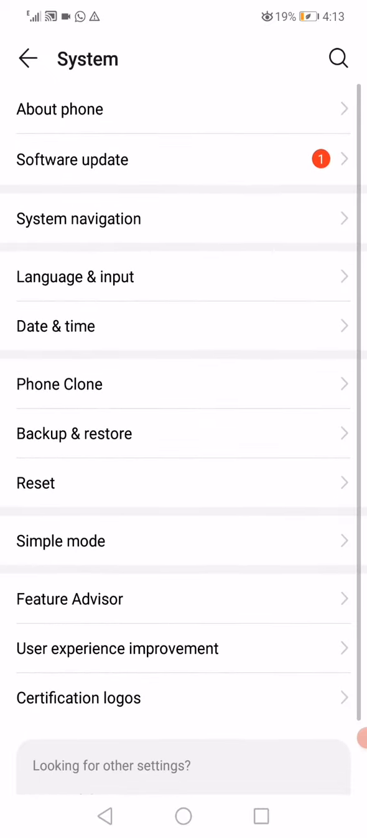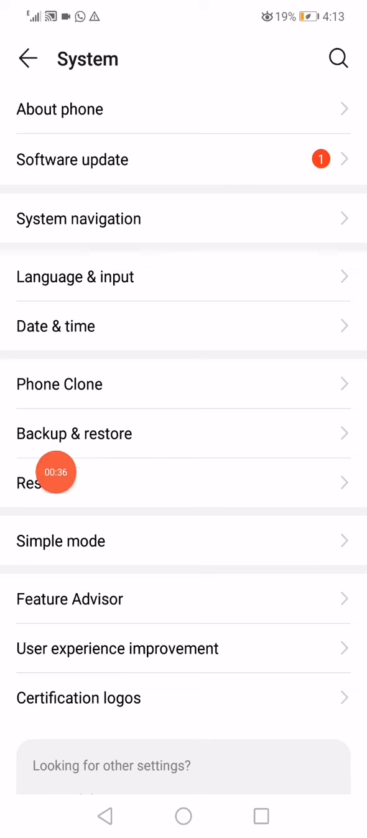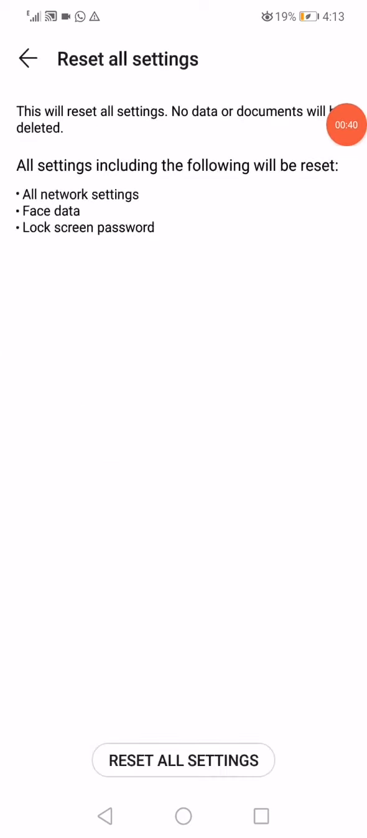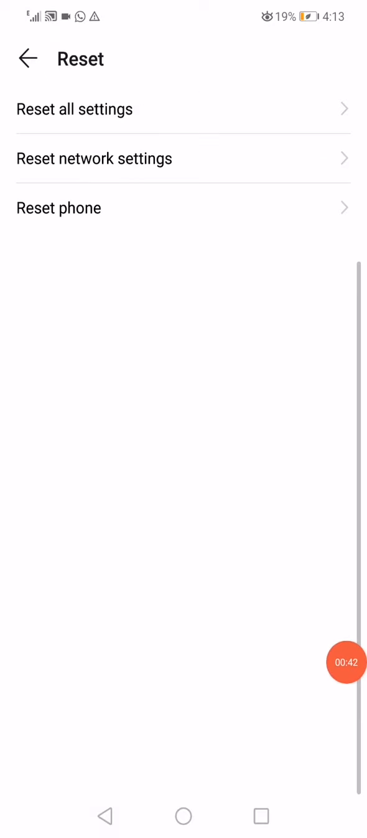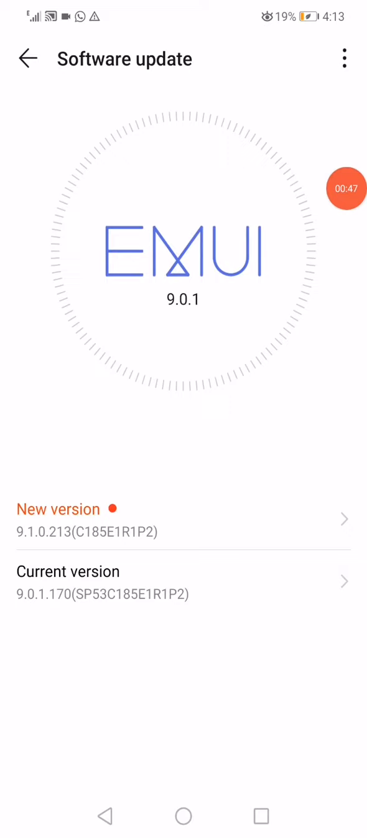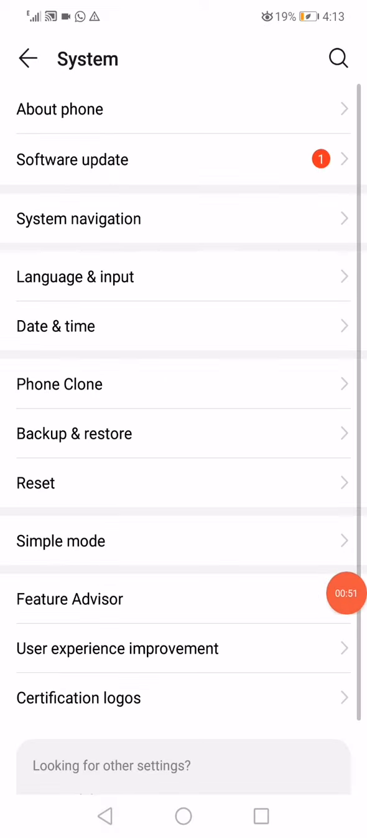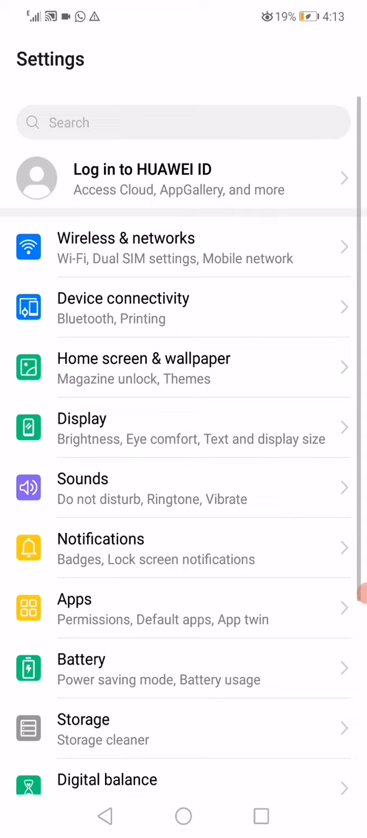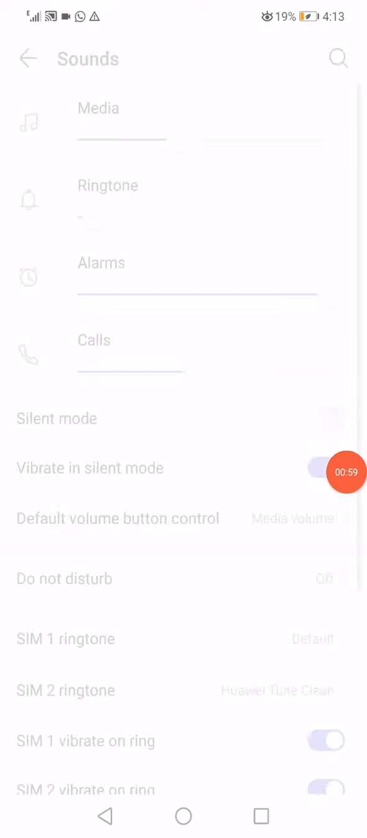is simple. Just go to the reset option and click on reset all settings, and then click on reset all settings. Go back and click on software update and make sure to choose the new version and update your phone, and then go back. And now all you have to do is just go to the sounds page, so